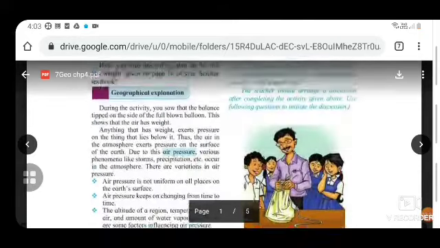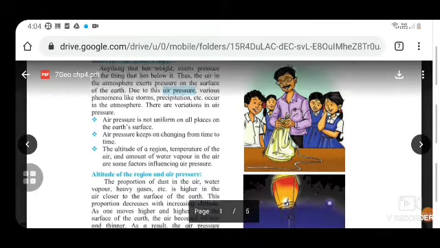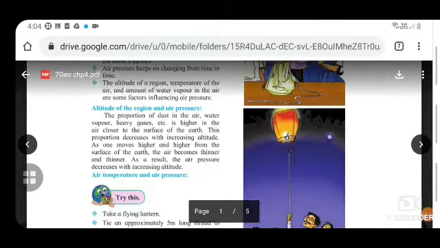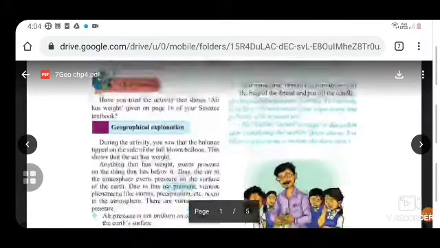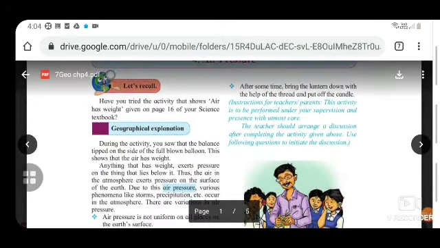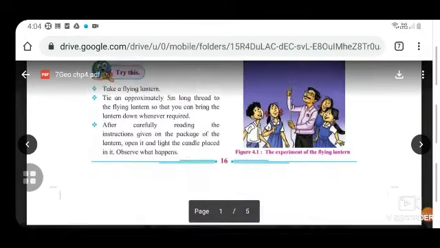Okay, as in the figures you can see that the teacher standing in between the students is opening the lantern and tying a thread to it, which is 5 meters long, and how they have blown it. After some time, bring the lantern down with the help of the thread and put off the candle. Do this activity under the supervision of teachers or parents only. Okay, so see how this all happens.